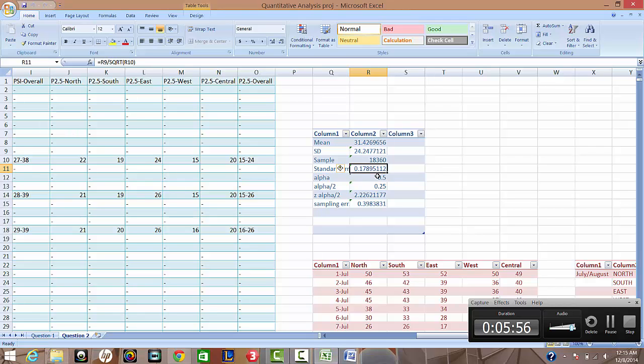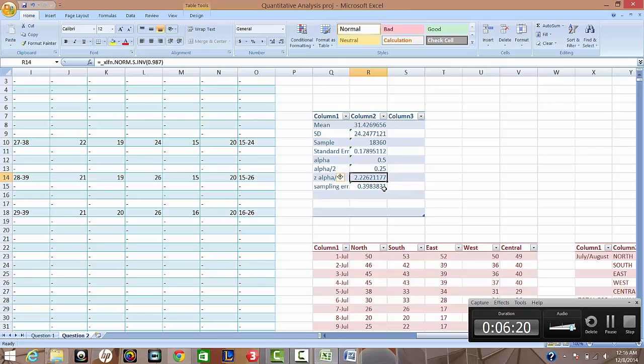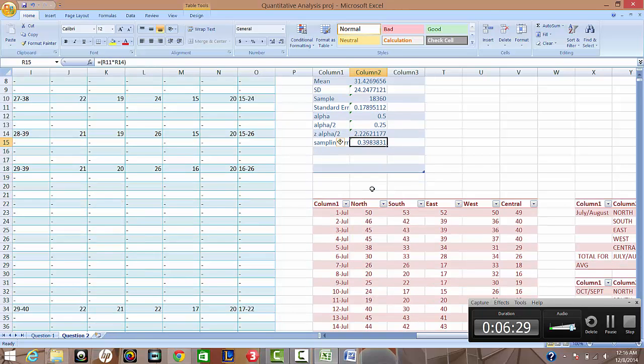For the alpha, they gave me a 0.95 interval, thus I did 100% minus 95%, getting 0.05, and the alpha divided by 2 is 0.025. From this, I got the z value from the table that was given in the QA worksheet. And for the sampling error, I multiplied my standard error by the z alpha over 2 to get the sampling error.